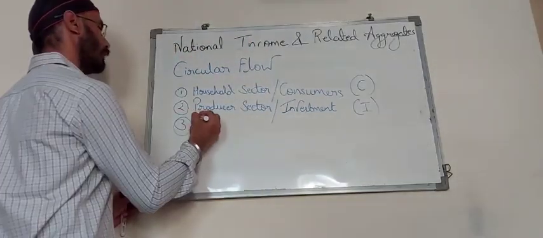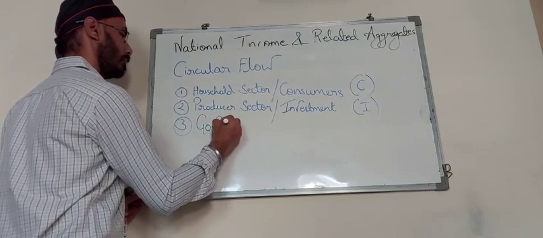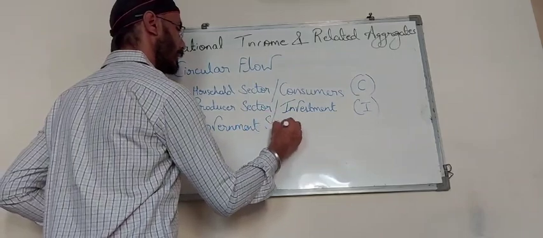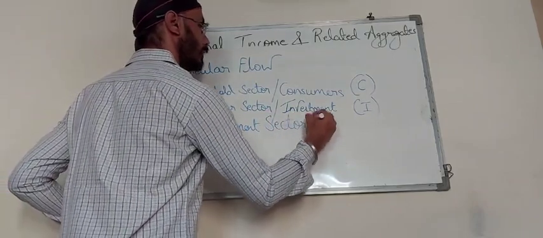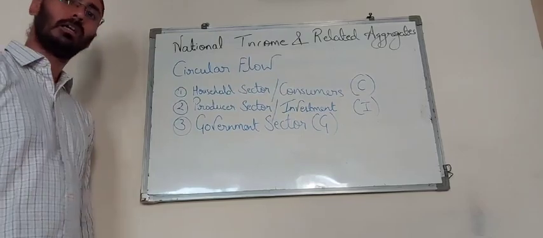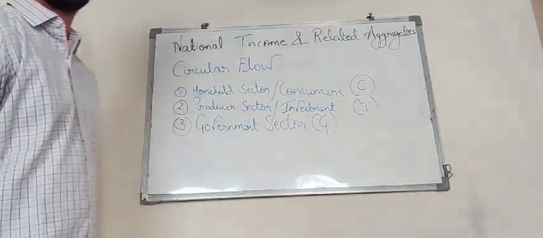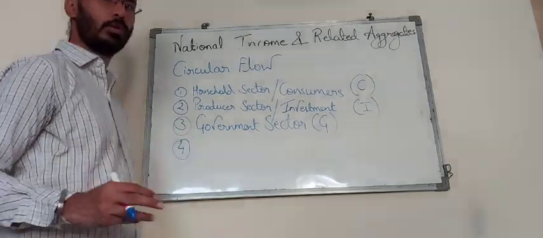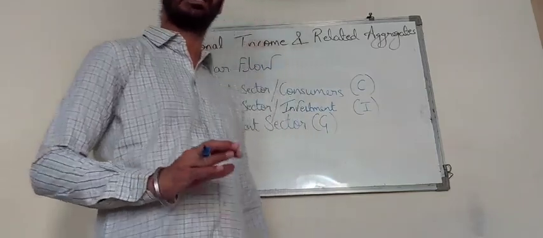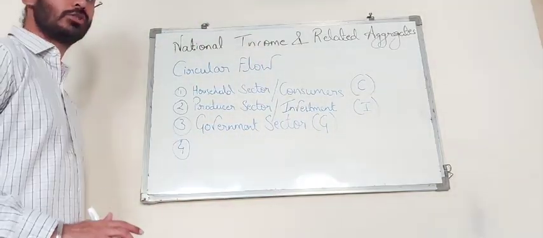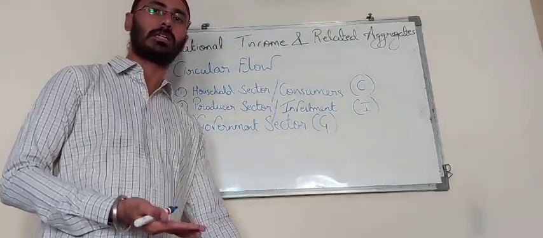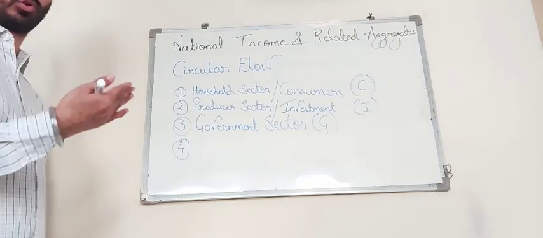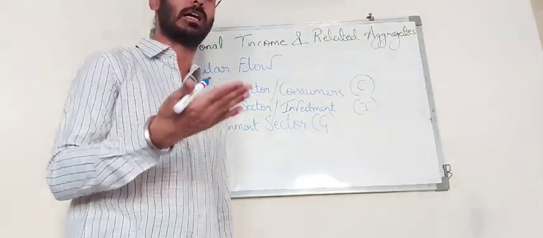The third sector which is needed for the smooth functioning is the government sector. Because there are various activities that are not conducted by the private sector, the government sector has to play its role over here. It is also a very important sector. The government takes care not only of the production of goods and services, but also of the social welfare of the people, so that those activities which are not done by the private sector are undertaken by the government sector, so that the people's social welfare and other needs can also be taken care of.